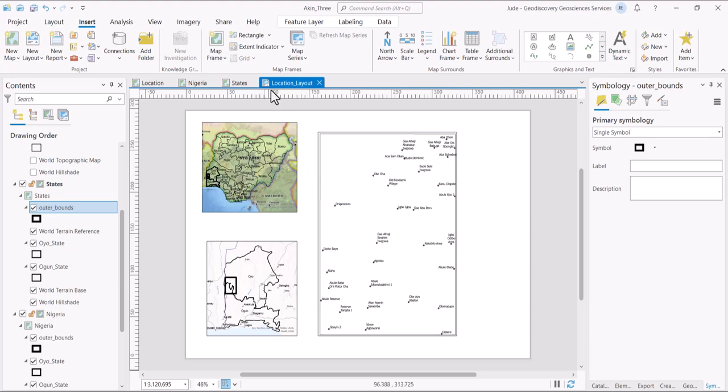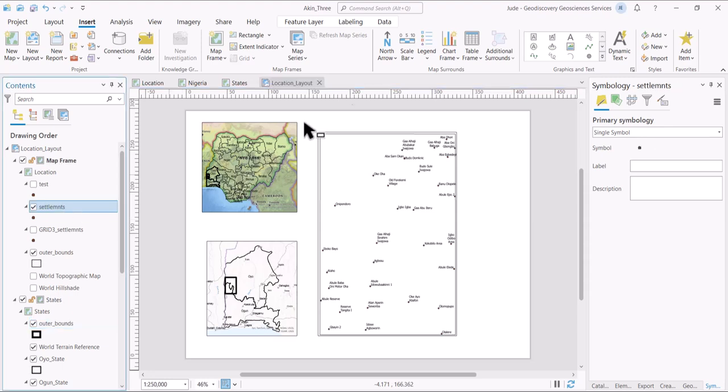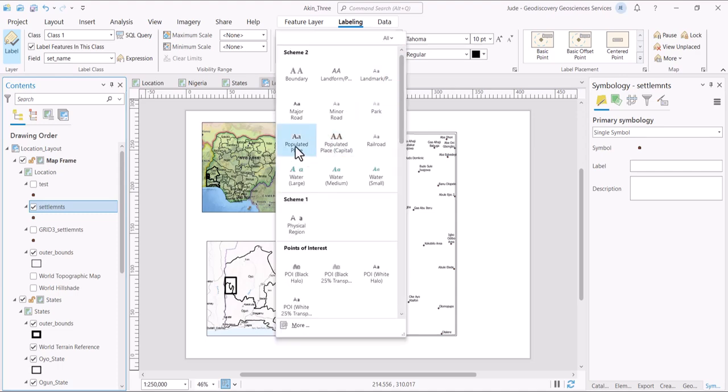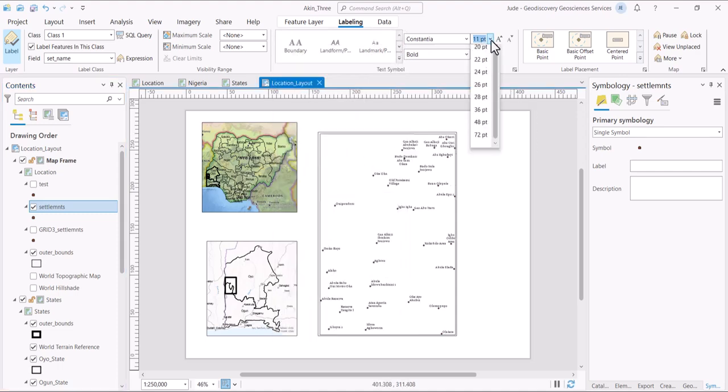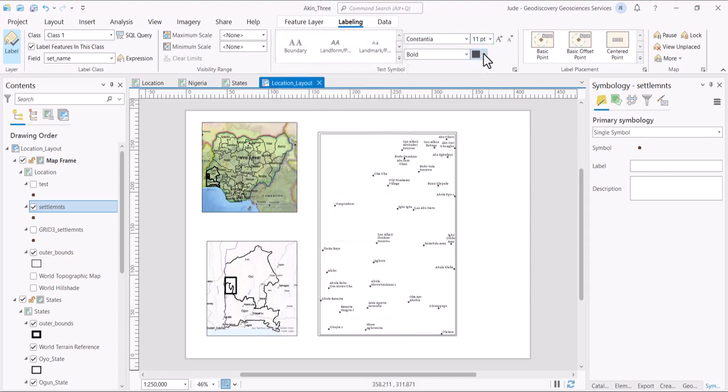So for this naming here, I usually use this naming. We go to labeling. I do this populated place here and make it 12. That's the way I like naming mine. Okay, so remember, we click this down arrow, choose the populated place, and then make it 12 points.